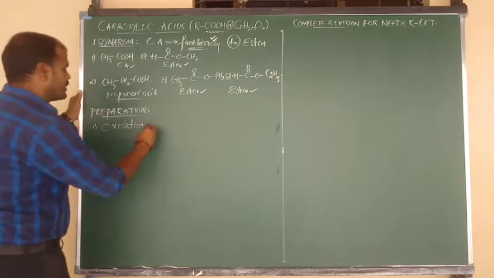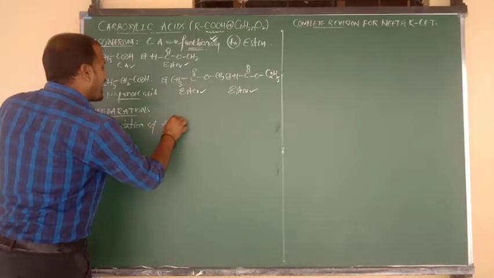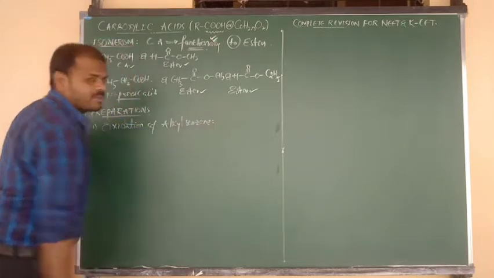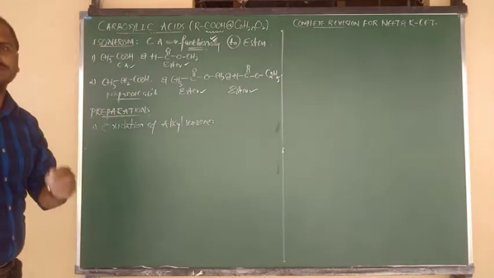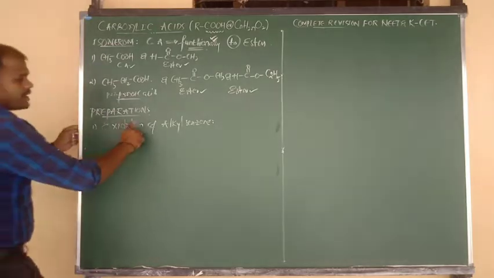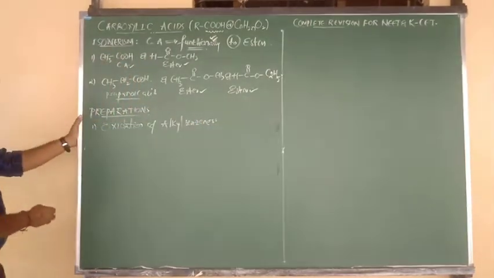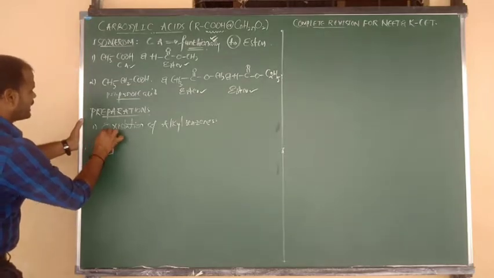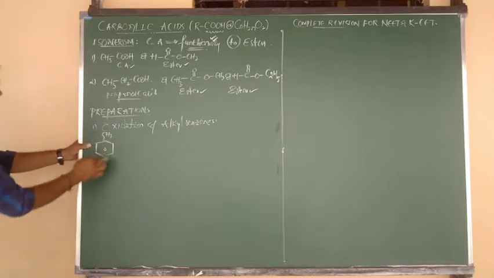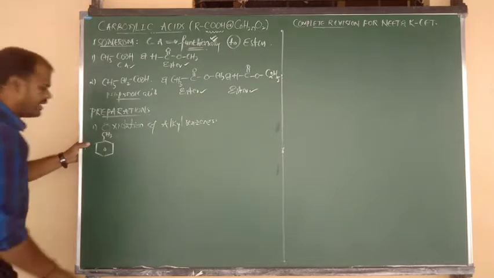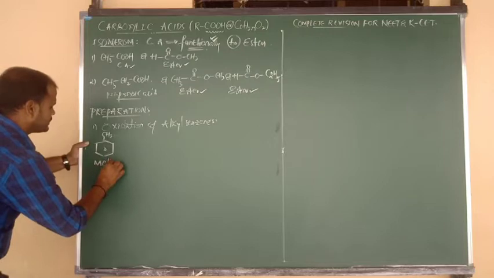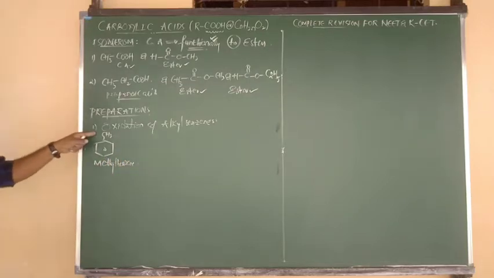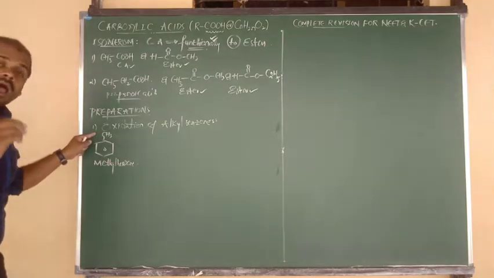oxidation of alkyl benzenes, a very important method I am going to teach you. Maybe methyl benzene, maybe ethyl benzene, maybe isopropyl benzene, whatever that may be, consider any alkyl benzene. Benzene bonded to an alkyl group, the alkyl group being CH3, is methyl benzene, also called toluene.